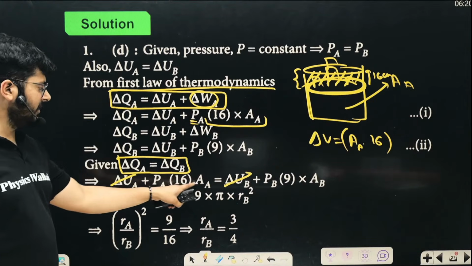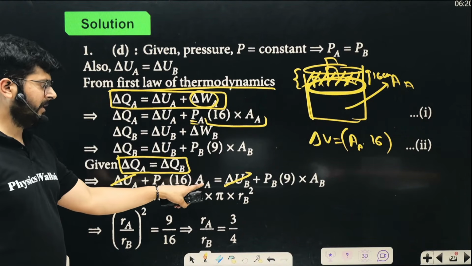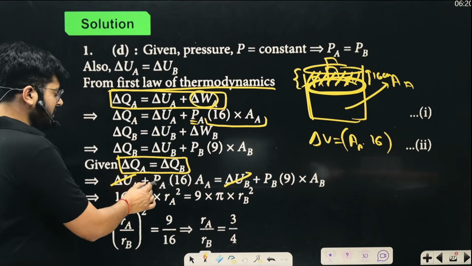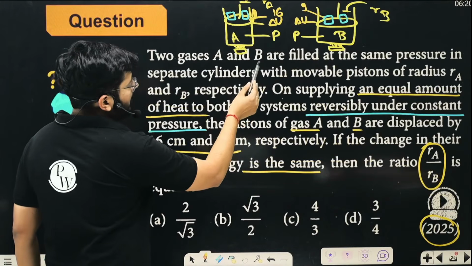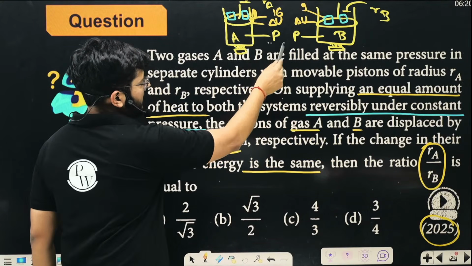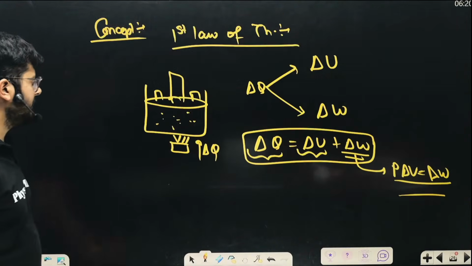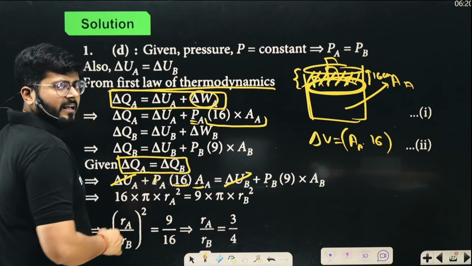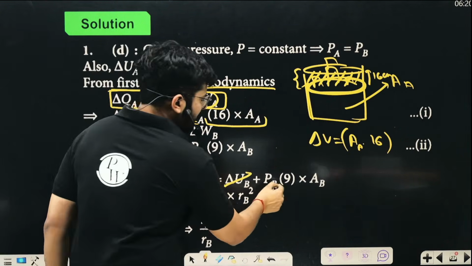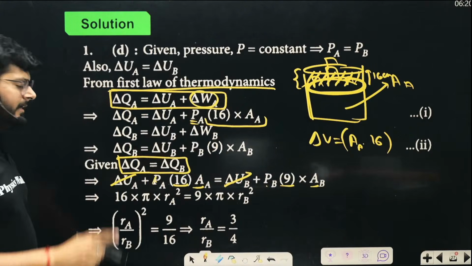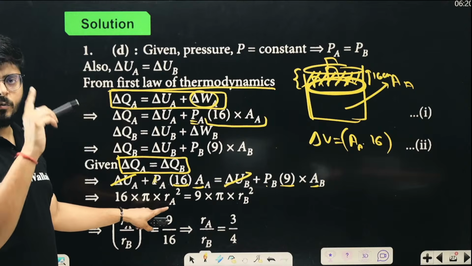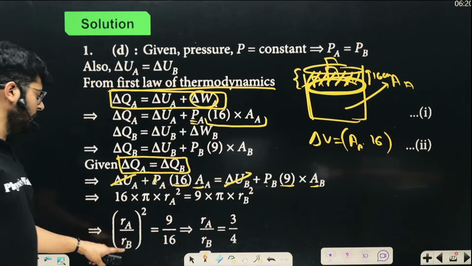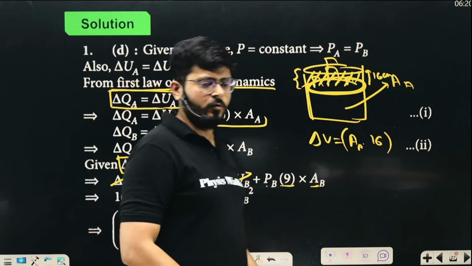So you see that the work terms PA into 16 into A and PB into 9 into AB are also the same. It is also given in the question that the pressure in A and pressure in B is the same, both processes happening at constant pressure. So pressure and pressure will also cancel out. So 16 into area of the first one is the same as 9 into area of the second one. The area is pi r square for each, and once you equate them, Ra upon Rb comes out to be 3:4.